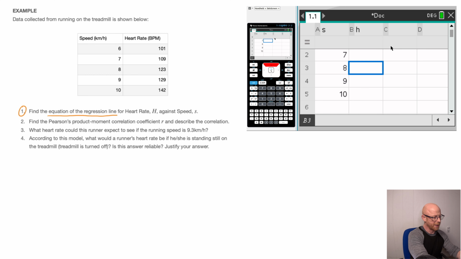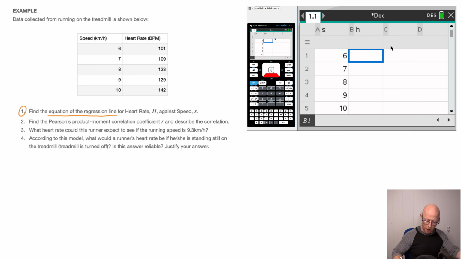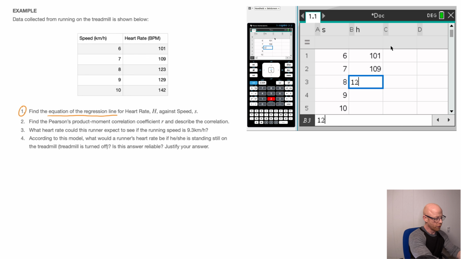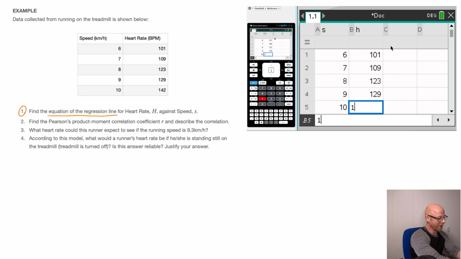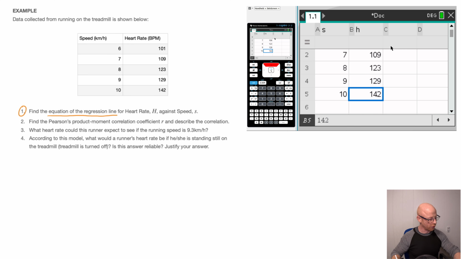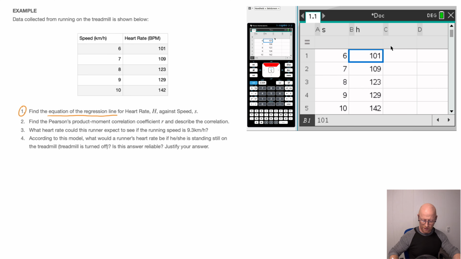Okay, that's the first column taken care of. In the next column, the heart rates are 101, 109, 123. So let me quickly type that. That's 101, 109, and 123. And the last 2 heart rates here are 129 and 142. So I'll quickly type those. That's 129 and 142. Done. Okay, all of that data is now in my calculator. I quickly double check that everything's typed correctly. So let's double check that. 101, 109, 123, 129, 142. And the speeds on the first column, 6, 7, 8, 9, 10. Everything looks good to me.